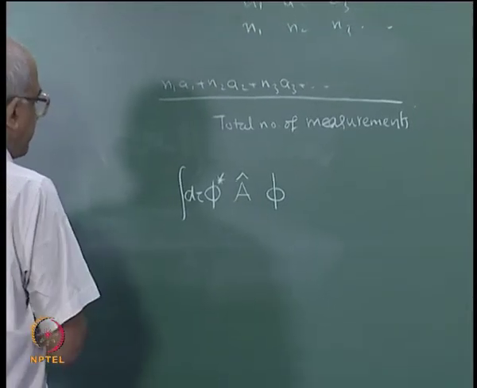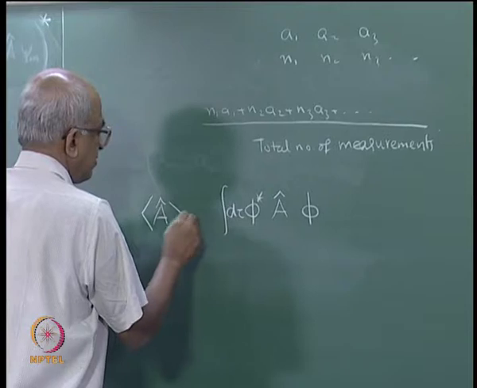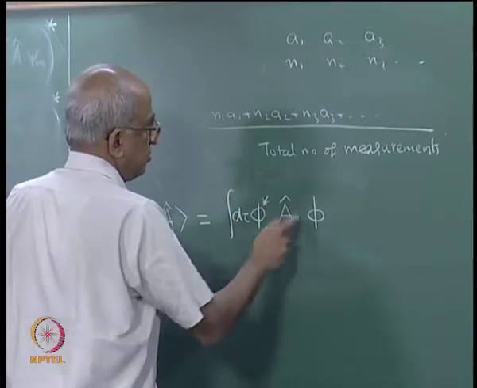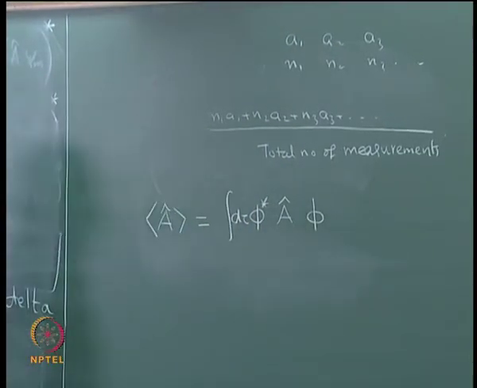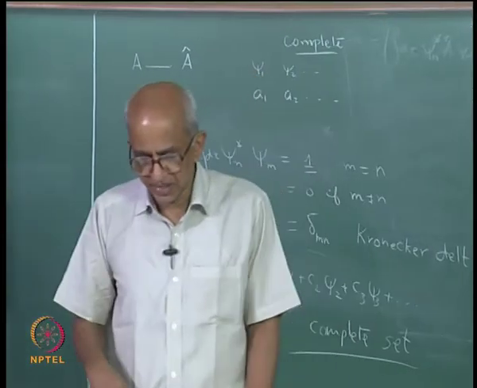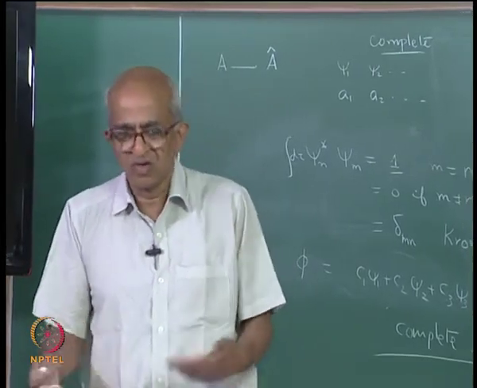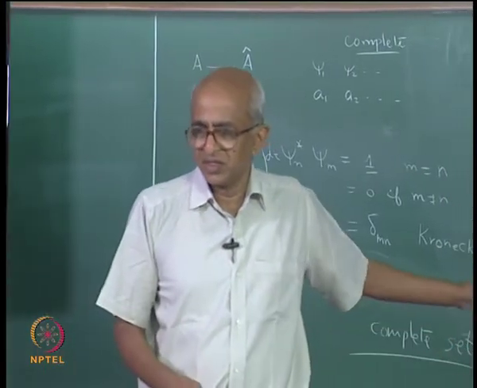Therefore, to calculate the expectation value of A, this is the formula I have to use. Strictly speaking I should have the other term which divides it, but we always normalize the function, so that integral will be 1.